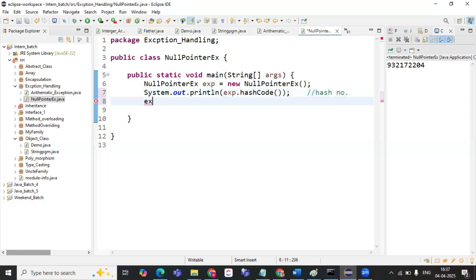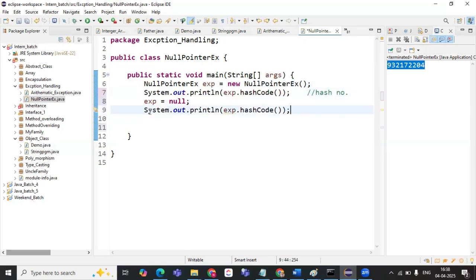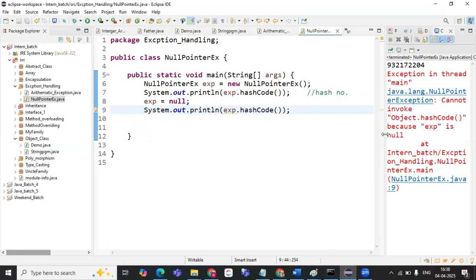So intentionally I will be reinitializing the value for this. Now the object address has been stored inside this reference variable. Now I'm intentionally assigning the value null. Okay. So after that, again, if I try to print this, see what it is giving now.